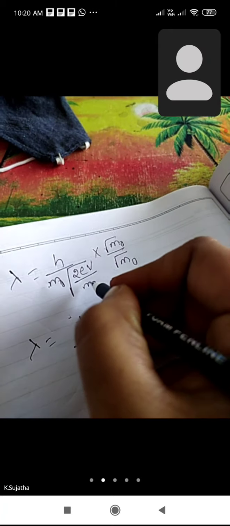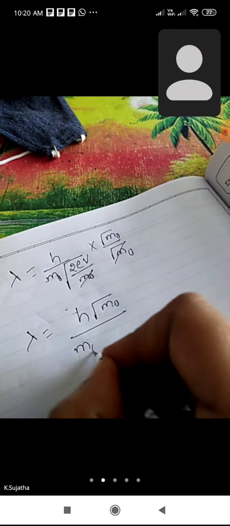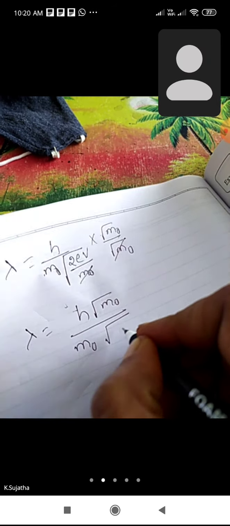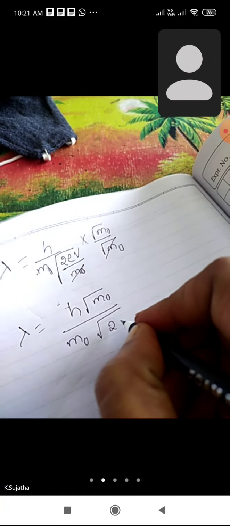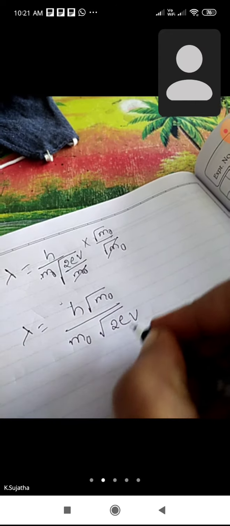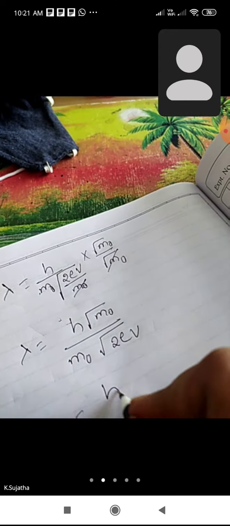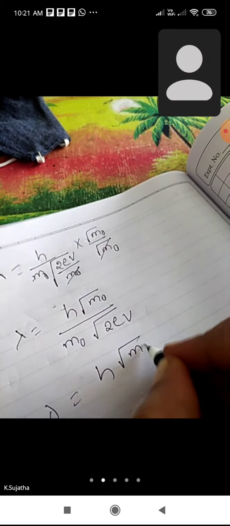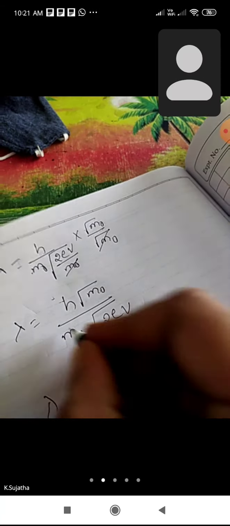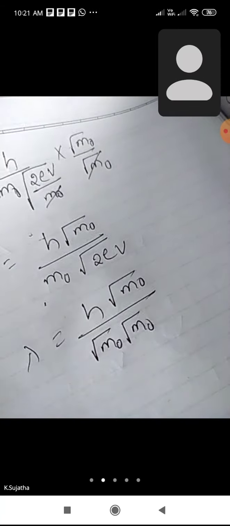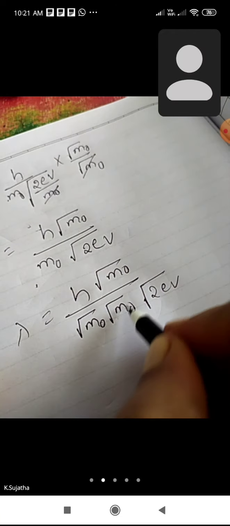Here root m naught gets cancelled, so remaining is m naught under root of 2eV. So here lambda is equal to h; this m naught can be written as under root of m naught into under root of m naught into 2eV.